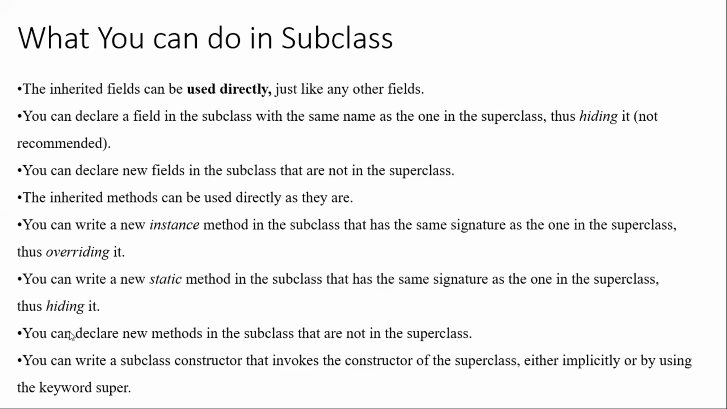So you can write a subclass constructor that invokes the constructor of a superclass. That means now you have a parent class and a child class, and in both you have constructors. When I say constructor, you should get the idea. A constructor is nothing but a method which has the same name as the class name, and it does not have any return type, and these constructors will be called automatically during creation of an object.